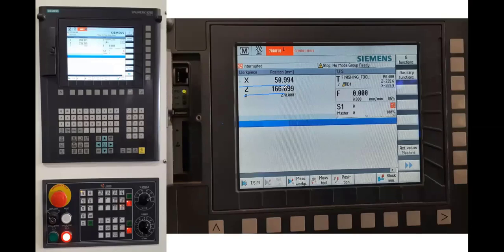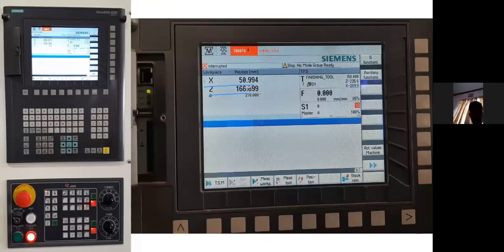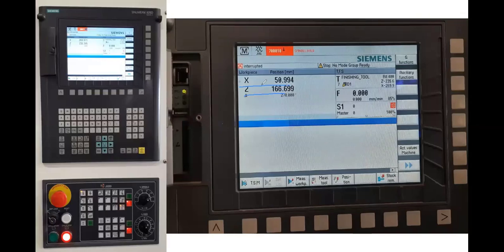So if you write X10, Z10, it will start moving in that direction, and you will see this value getting changed. Right now the machine is equipped with tool number 7, and its offset is set to D1.